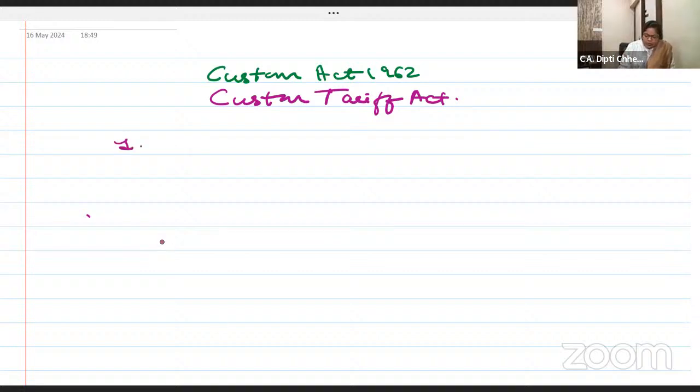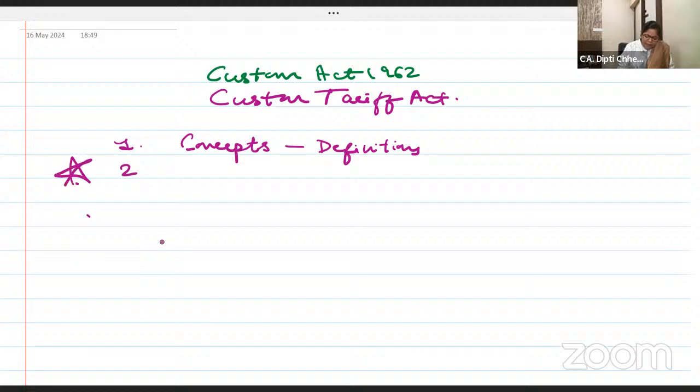Now your whole topics are divided, frankly speaking, into 3 parts, but I have divided them into 4 parts. Today's class is all concepts of customs, import, export, and definitions. Ma'am, will definitions come? Yes, in MCQ form, where a word is missing like that. And the definitions are very important to understand the pumping heart of this chapter. That's tomorrow's class. But without this base, what is FOB, CIF, all this will be done today. So if you want to understand the concepts and definitions properly, then watch this video till the end.